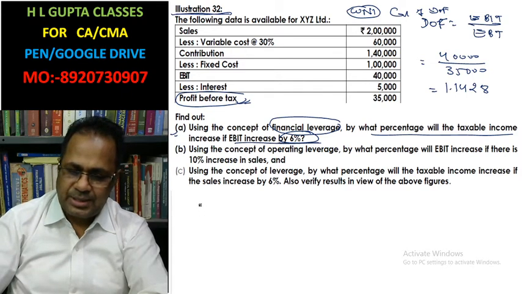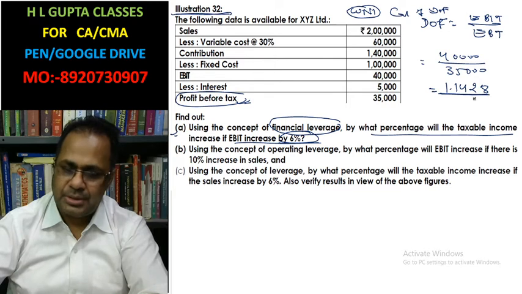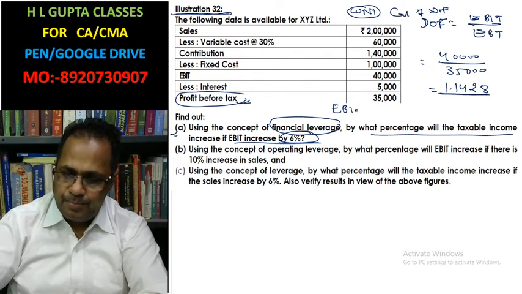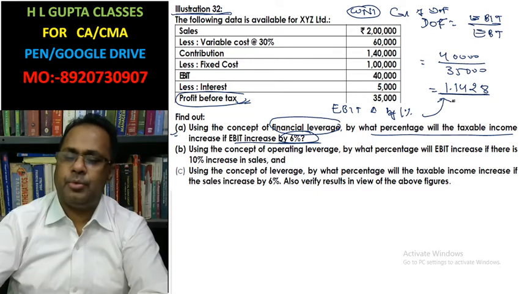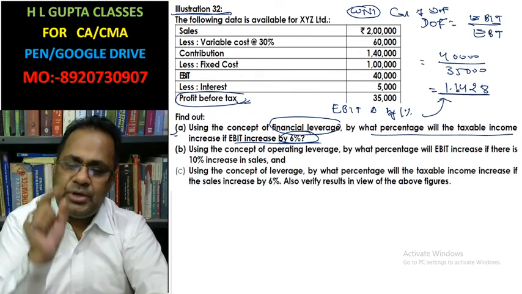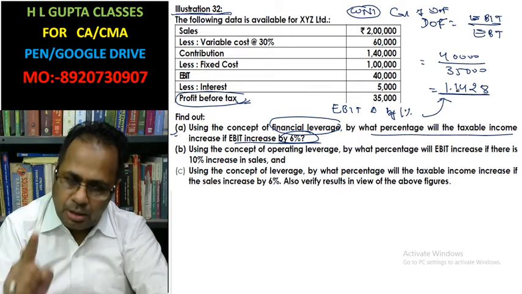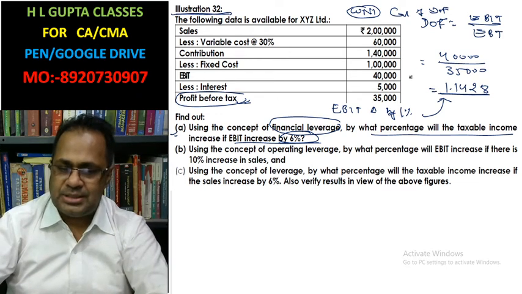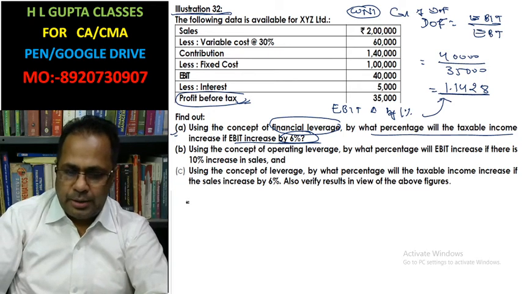Degree of financial leverage 1.1428 means if EBIT changes by 1%, then earning before tax, taxable income, will change by 1.1428%.